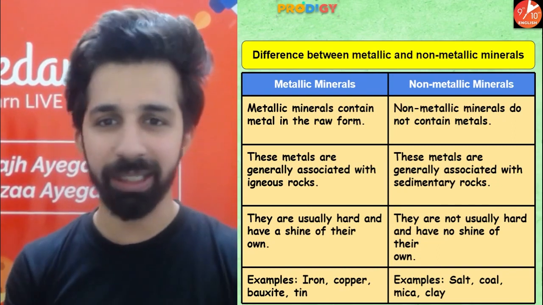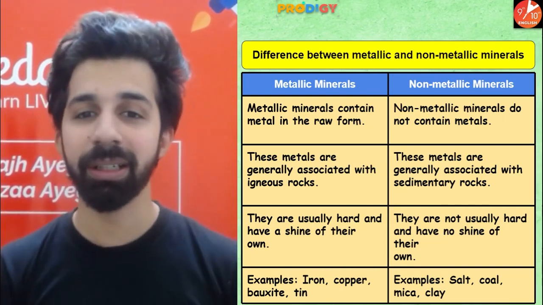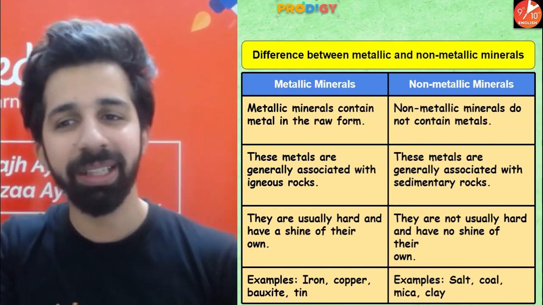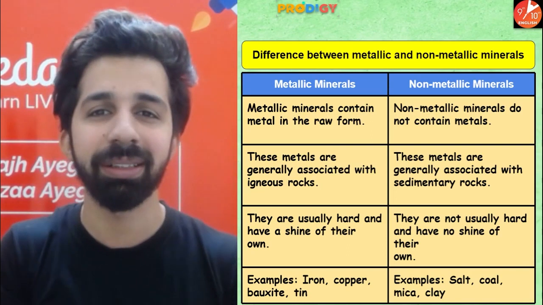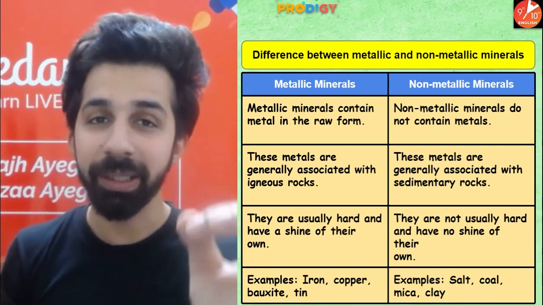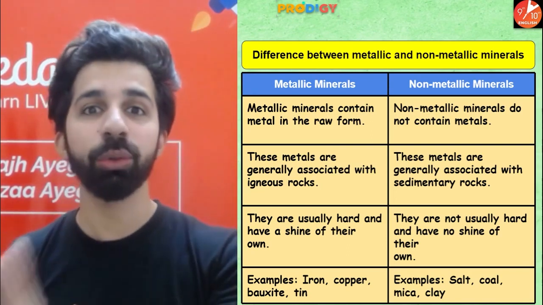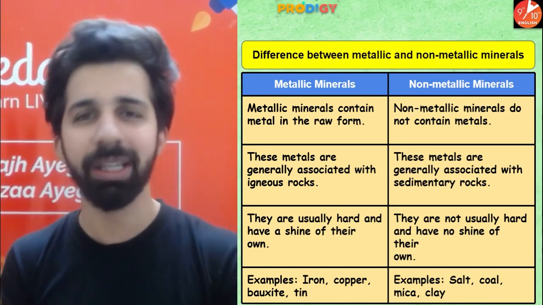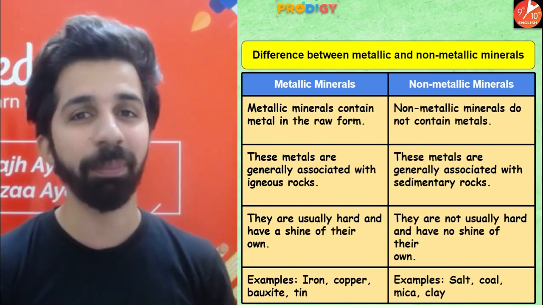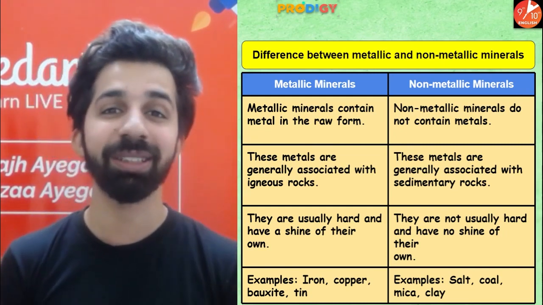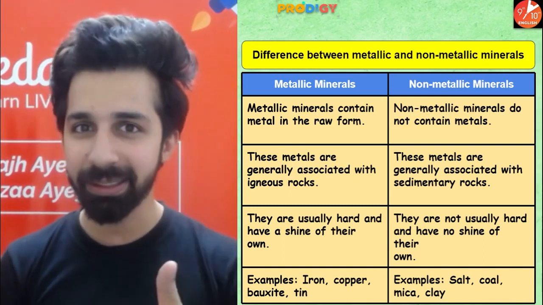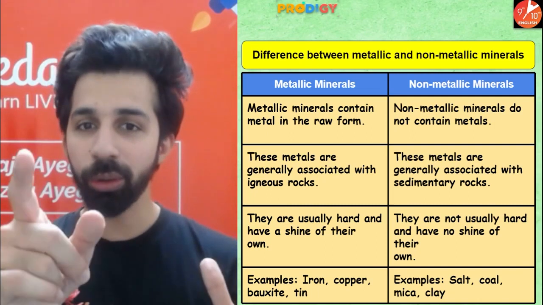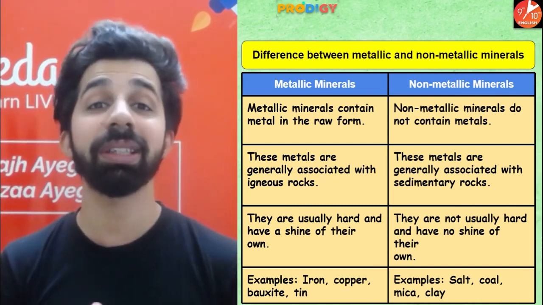Let's see metallic mineral. Now guys, metallic mineral contains metals in raw form, but on the other hand, non-metallic mineral do not contain metals. Metallic minerals are generally associated with igneous rocks. Now people, if you remember in your lower standards, you have already studied about classification of rocks on the basis of formation: igneous, sedimentary and metamorphic. So metallic minerals are associated with igneous rocks.